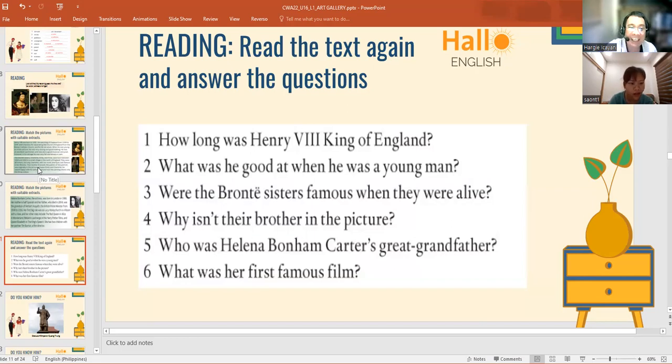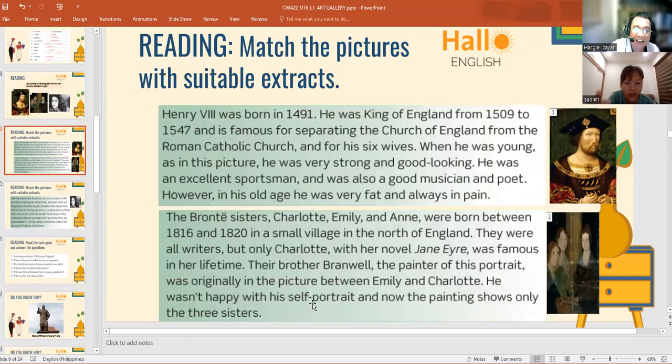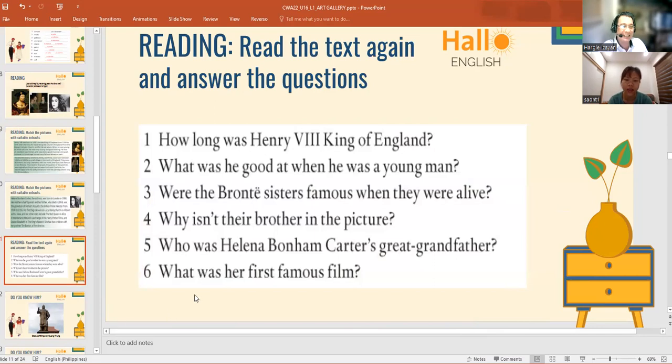Actually, when the painter painted the picture, he wasn't happy with his self-portrait. That's why he erased that one. Sorry, I don't remember exactly, but he wasn't very happy with his self-portrait, so when he was painting that one, he erased himself. That will be the reason. Okay, next, question number 5.